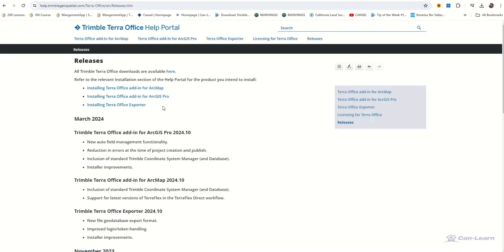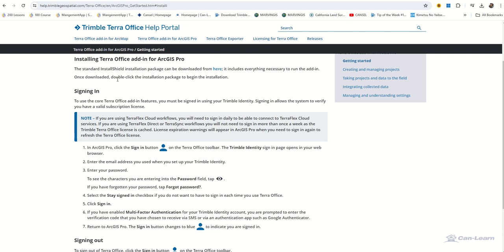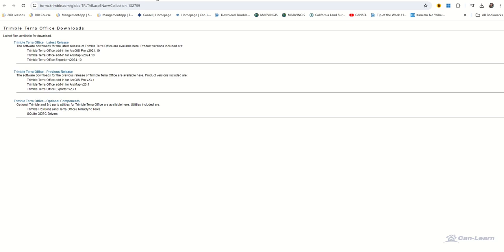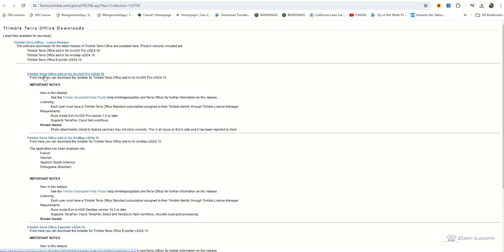Go to the release, look for Install Terra Office add-in for either ArcGIS ArcMap or ArcGIS Pro. In my case, I'm looking for ArcGIS, and I'm looking for a hyperlink that will allow me to download that file. So this carries me to the DocuShare site. I'll open up the release form, and I'll look for the version that is compatible with my software.